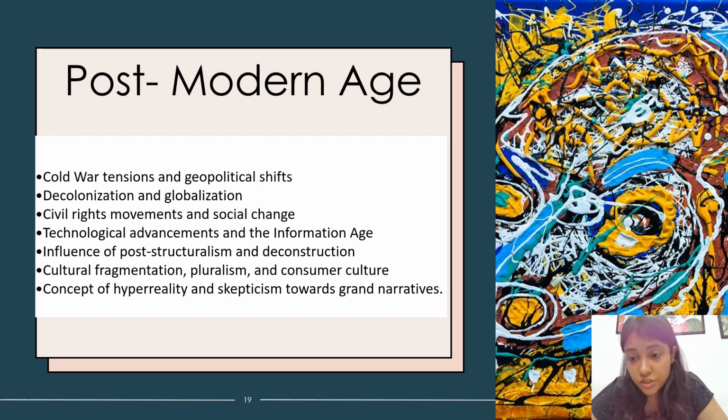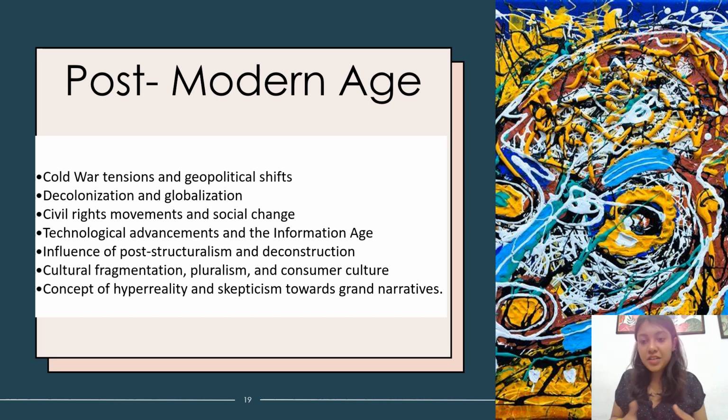Then we have the civil rights movement, social change, technological advancement, the information age, post-structuralism and deconstruction. Again, these are two theories that come with literary theories. If you have not read the literary theories, there is also a video on theories on my channel. Please go and watch. They're very important. There is cultural fragmentation, popularism, and consumer culture. Fragmentation is when not just your works but your personality is fragmented.